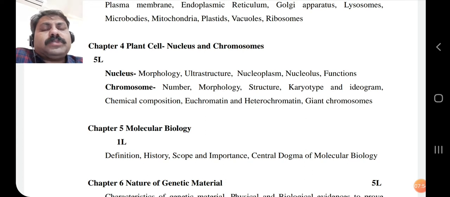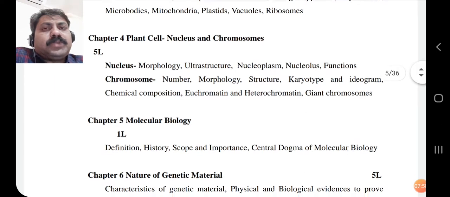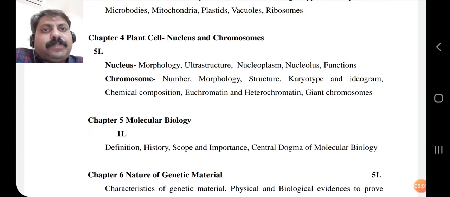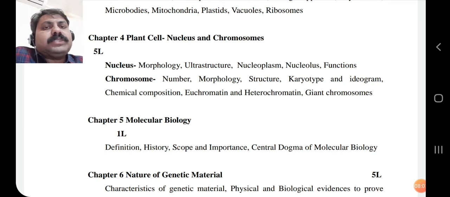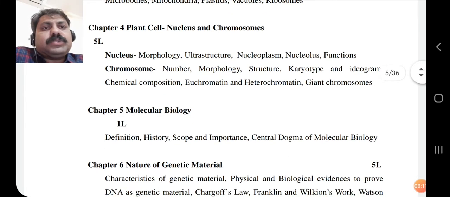We are going to discuss the morphology, ultrastructure, and nucleoplasm. In the cell, we have the cytoplasm, the fluid inside the cell, and the nucleoplasm, the fluid inside the nucleus. Then the nucleolus, one more component, and its functions, and the chromosomes present in the nucleus.